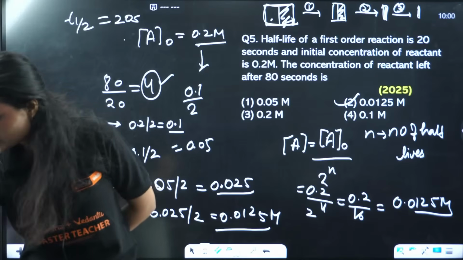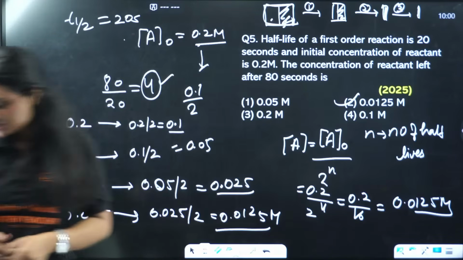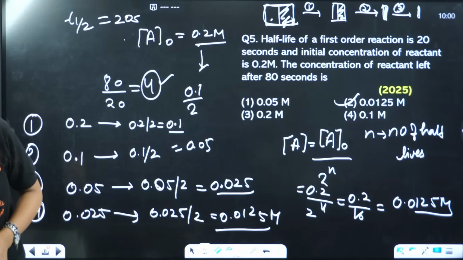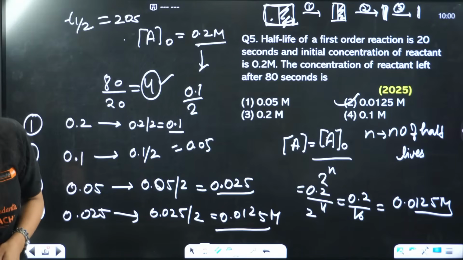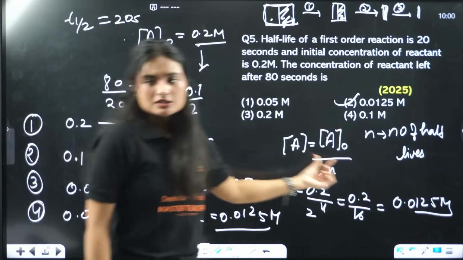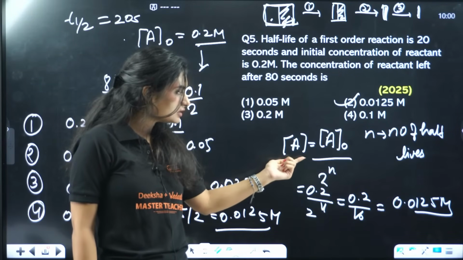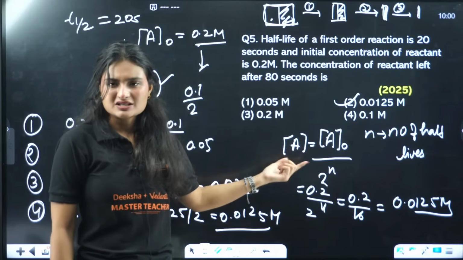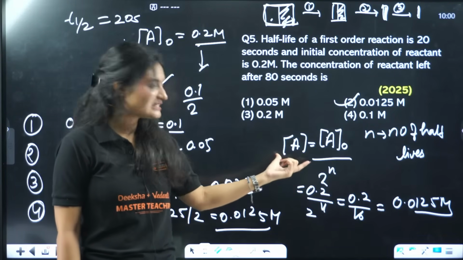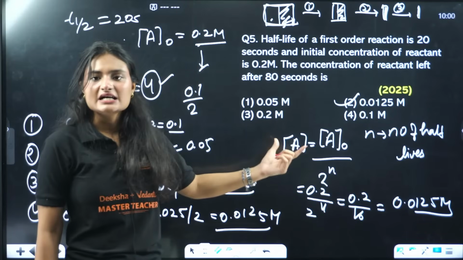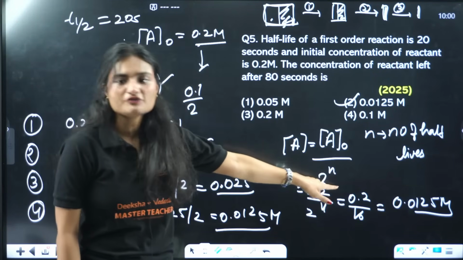Okay. Questions we are solving, we'll know how many questions there are with time. Again, explain the formula method. It's very simple. This formula method is the direct formula. This is the amount of reactant, the concentration or amount of reactant that is left after n number of half-lives.